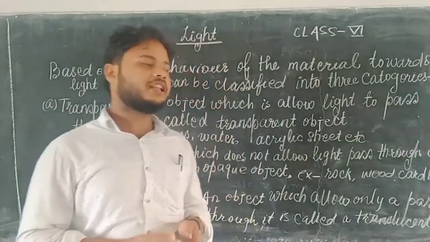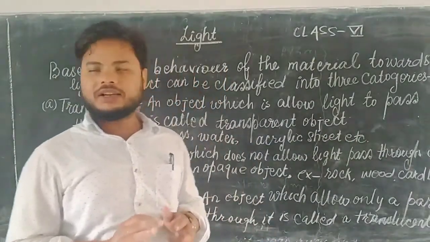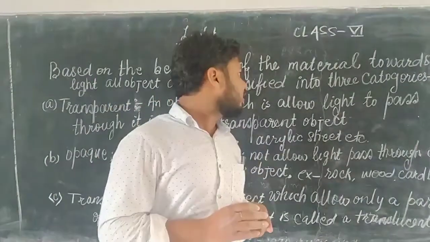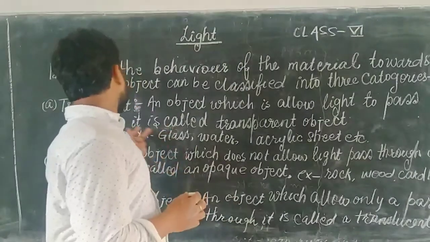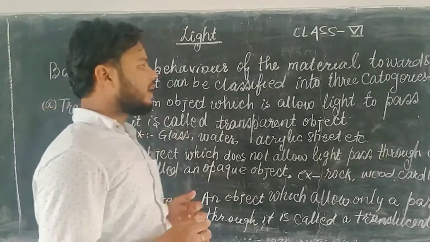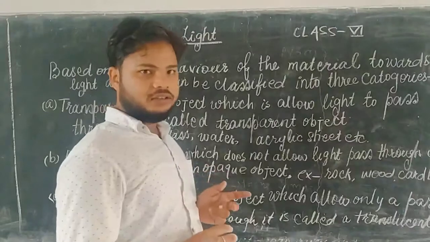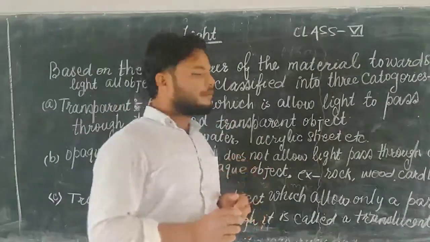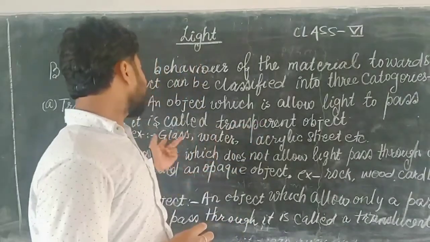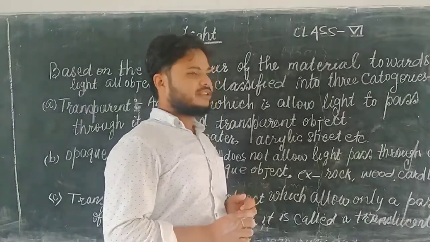First one is transparent. Then one question arises in our mind: what is transparent? An object which allows light to pass through it is called a transparent object. It means a transparent object permits the passage of light through it. Here are some examples: glass, water, acrylic sheet, etc.